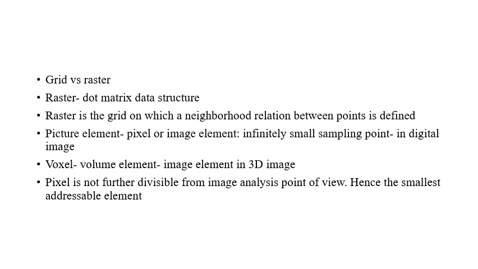They are the infinitely small sampling points in a digital image. When we speak of two dimensions, we speak of pixels. Also keep in mind that an image element in a 3D image is known as a voxel, which is nothing but a volume element. We should understand one more thing: a pixel is not further divisible from the image analysis point of view. So a pixel is the smallest addressable element.